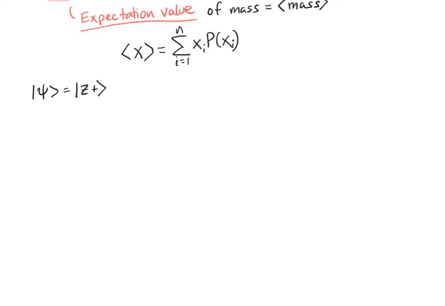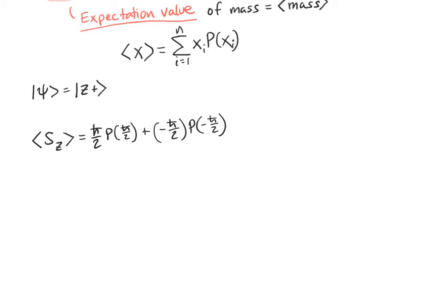If I want to know the expectation value of a measurement of spin in the z direction, I add up the value of spin that I can get times the probability that I will get that spin for all possible values. Well, we know that if I measure spin in the z direction, there are only 2 values I can get. I can get h bar over 2, and I multiply that times the probability that I get h bar over 2. And I could also get negative h bar over 2 spin, and I multiply that times the probability that I would get negative h bar over 2.